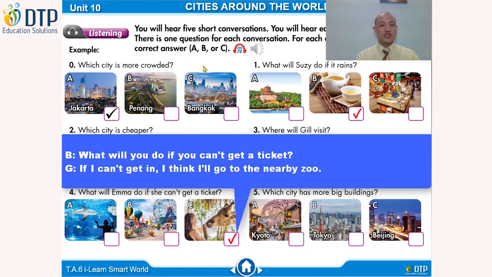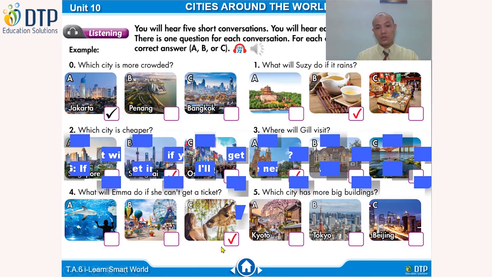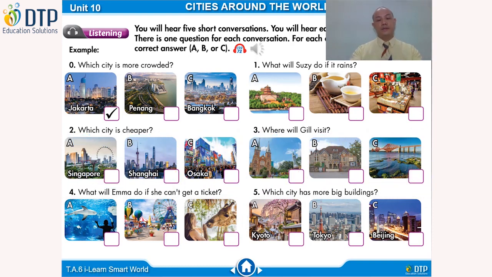So she said, if I can't get in, I might go to the nearby zoo. So that's the reason why we choose C, the zoo. Number 5. In this question, you have to find out which city has more big buildings. So you have Kyoto, Tokyo, or Beijing. Let's listen and find out.